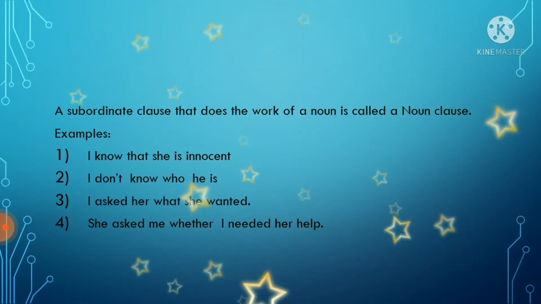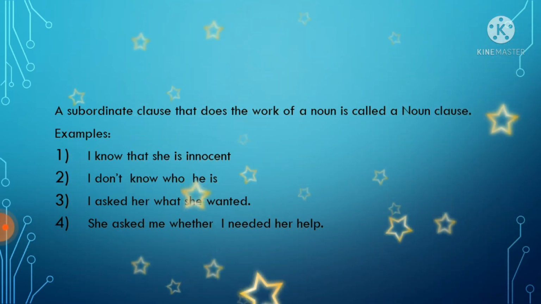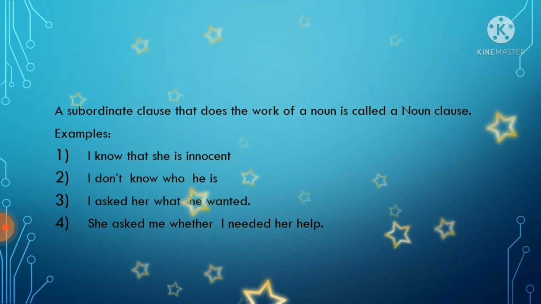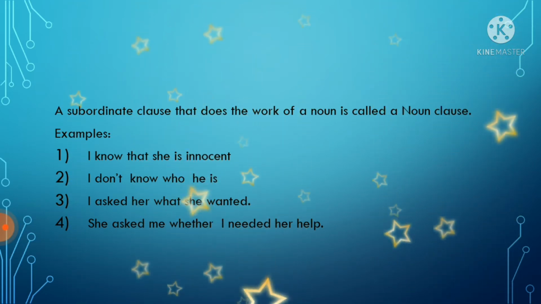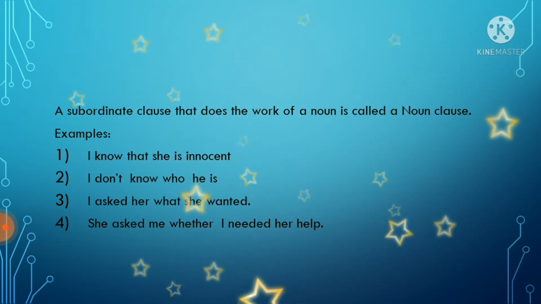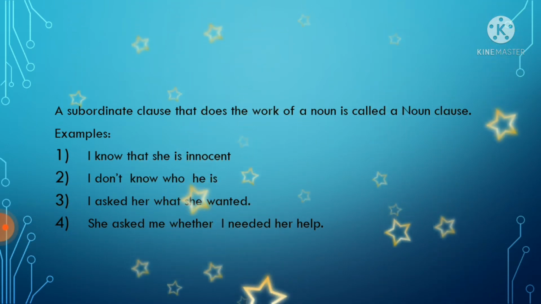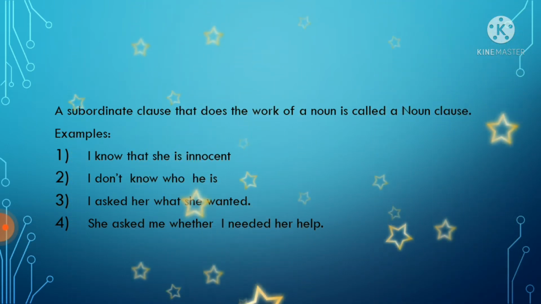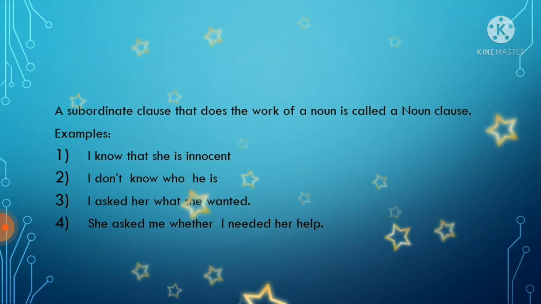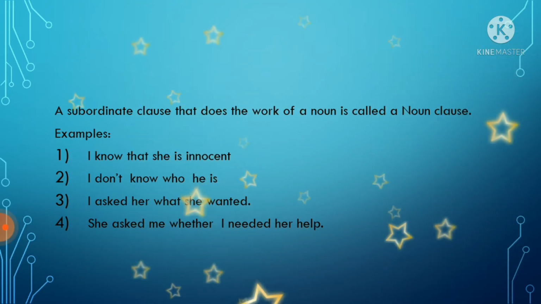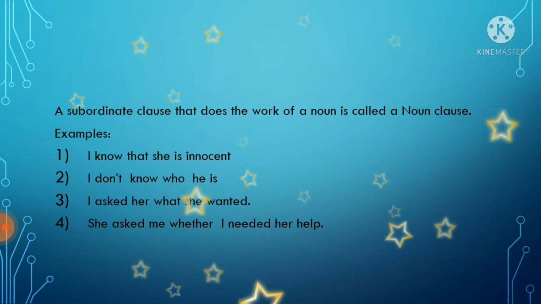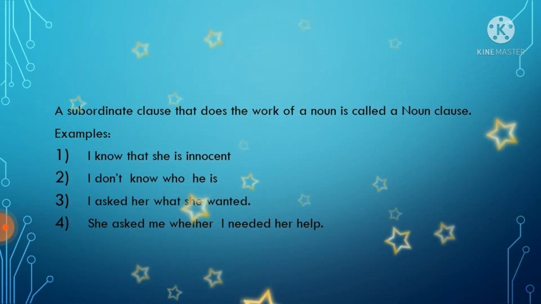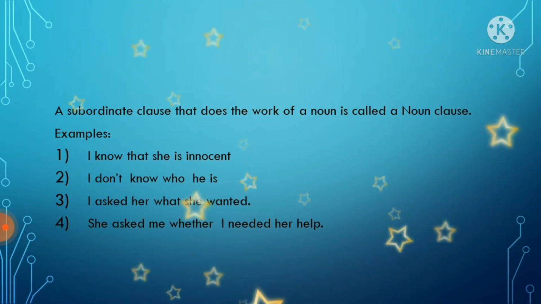You can see that in these sentences, she is innocent, subject plus verb is there. He is, subject plus verb is there. She wanted, subject plus verb is there. I needed her help, again subject plus verb is there. I know, again subject and verb are there. I don't know, again subject and verb are there. I asked her, subject verb object. She asked me, subject verb object.